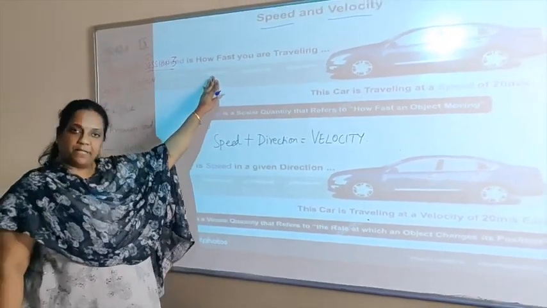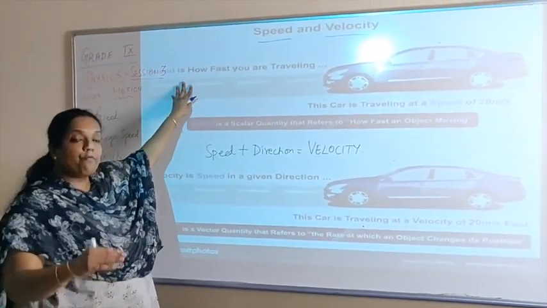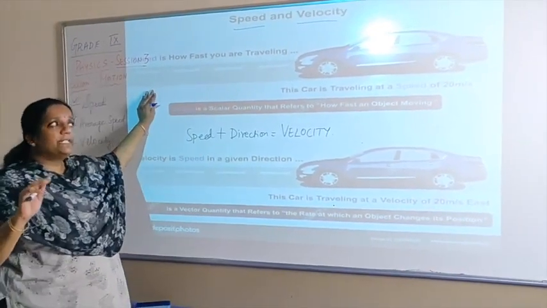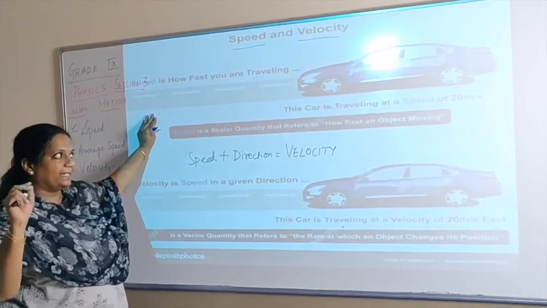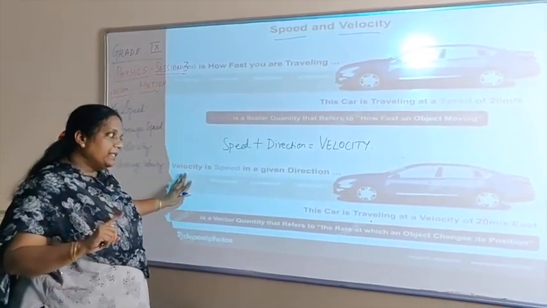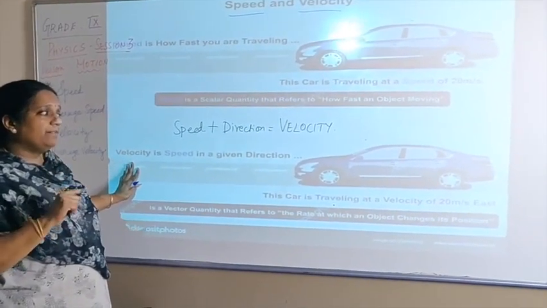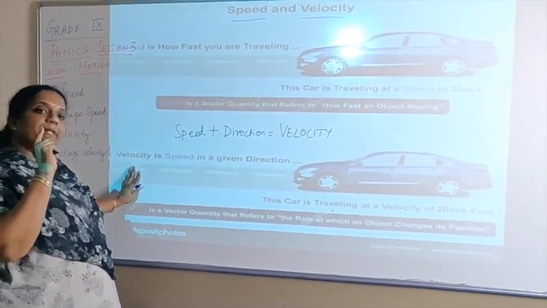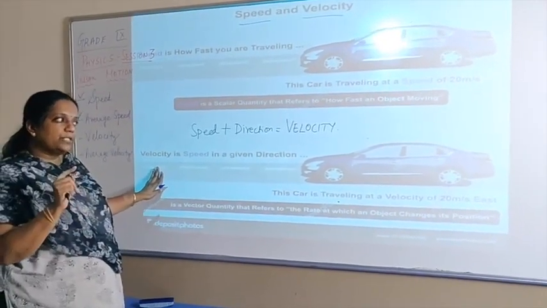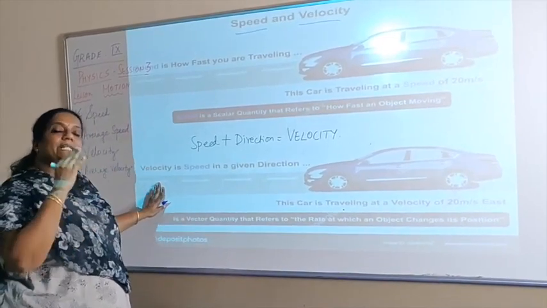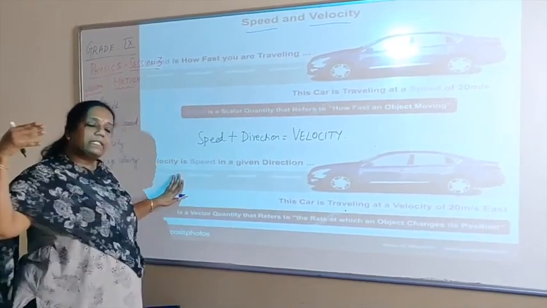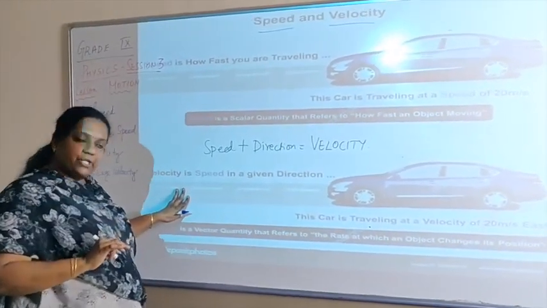So, the first picture here, speed is how fast you are actually travelling. For example, the car is travelling at a speed of 20 meters per second. It means it's covering 20 meters in 1 second. But come here, when I say the car is travelling at a velocity, I should mention the direction. So that's why it is written, the car is travelling at a velocity of 20 meters per second east. It means that the car is covering 20 meters in 1 second and it is moving in the east direction.